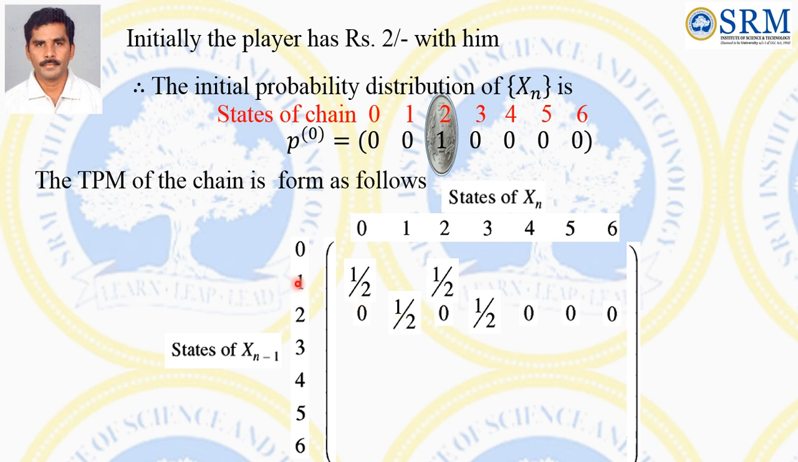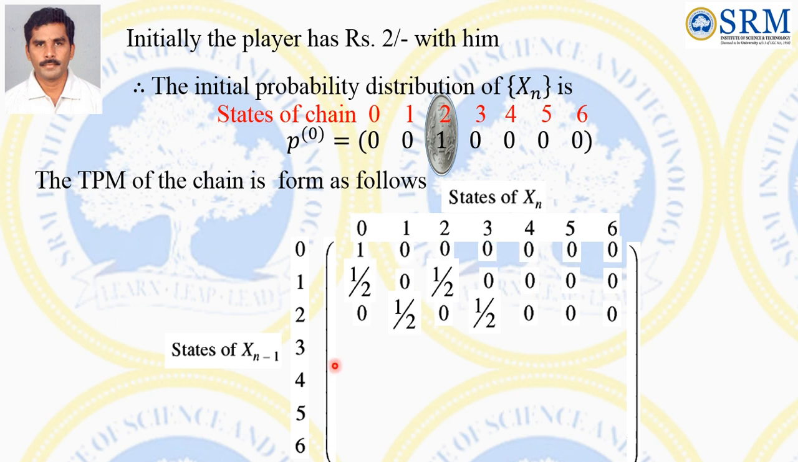Now in case the man has rupees 1 with him, then he bets his money. In case he wins, then he has rupees 2 with him, otherwise he may lose his money with probability 1 by 2. Similarly, in case the man has rupees 0, then in the future state he will not go to the game, he will go home only. So rupees 0 has probability 1, and all the other probabilities are 0.